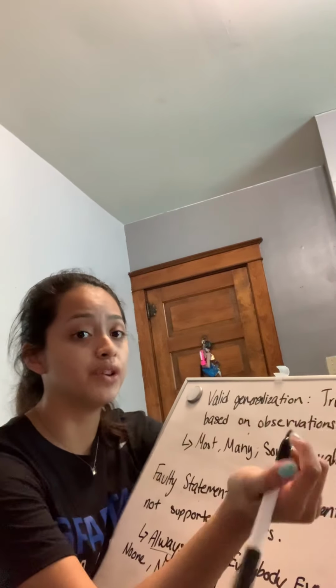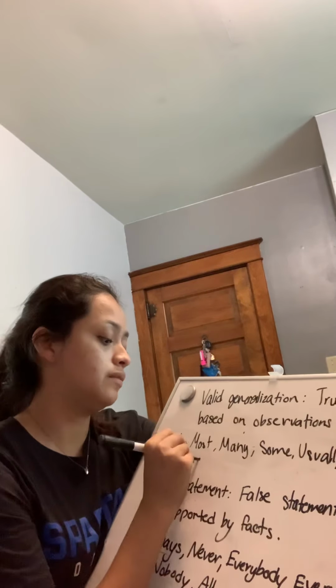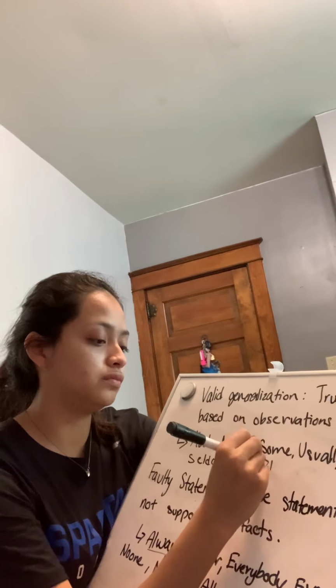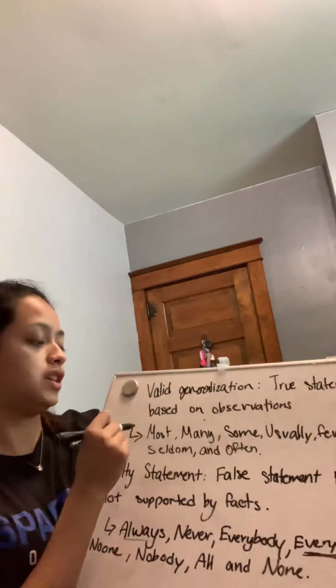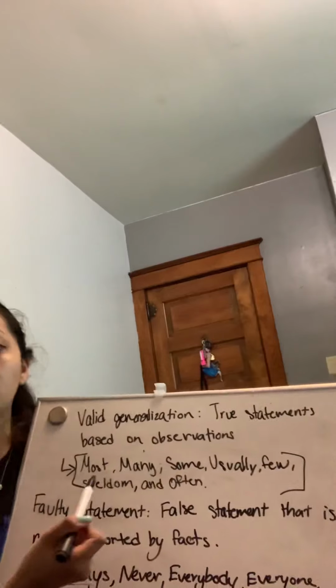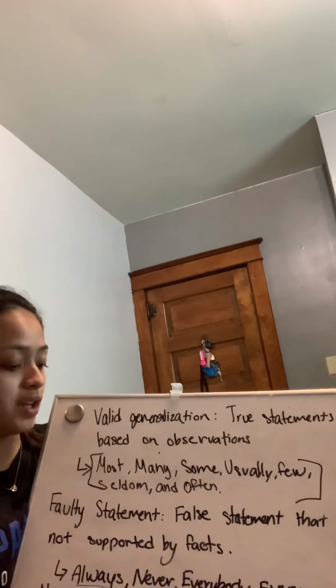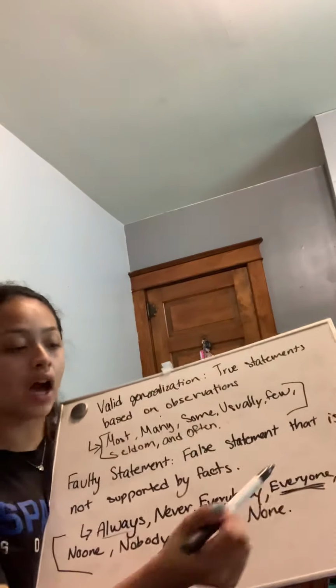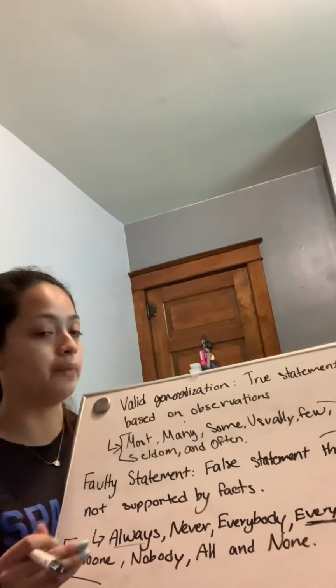We can say few people, seldom, and often. So these would be clue words for a valid generalization, and the earlier ones would be clue words for a faulty generalization.